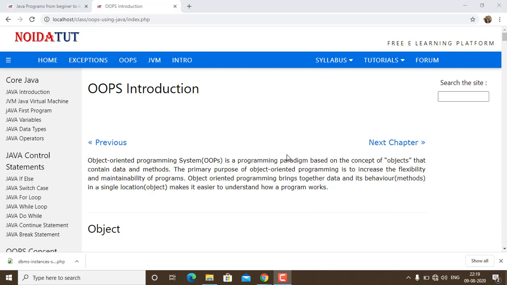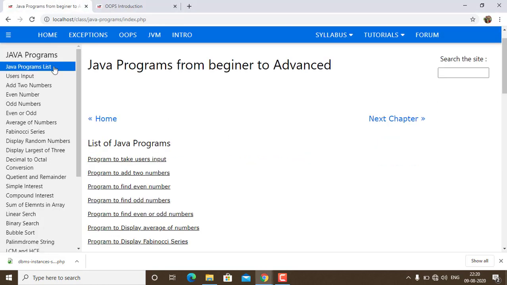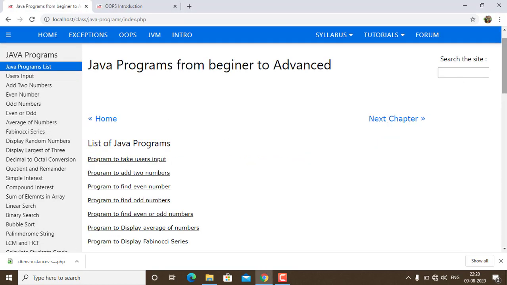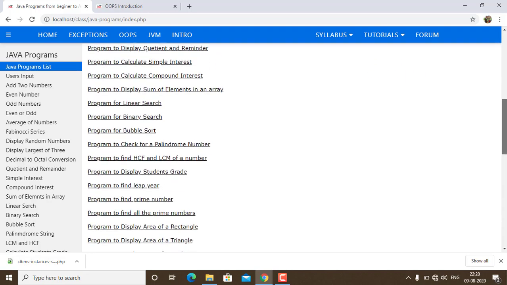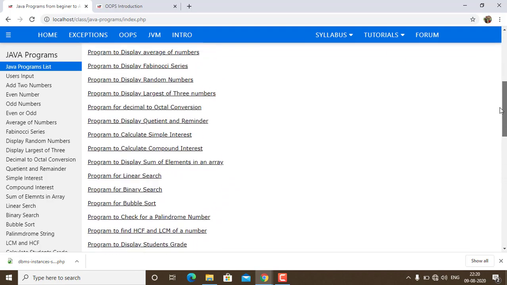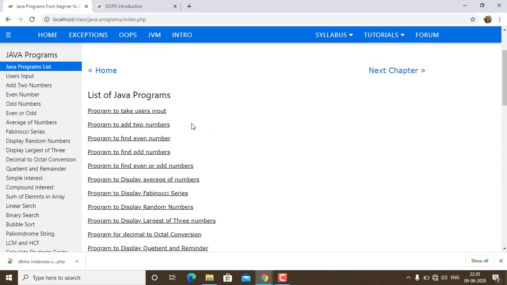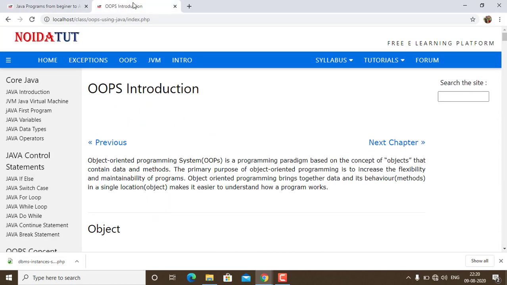Now we are going to discuss object-oriented programming system using Java. I will be giving a brief introduction about OOPS. Object-oriented programming system is one of the most important programming paradigms, and in the current scenario, it is very important. You can see that I have a list of all the Java programs that I have written. You can just go through all these lists. I will be running all these programs in my further tutorials.